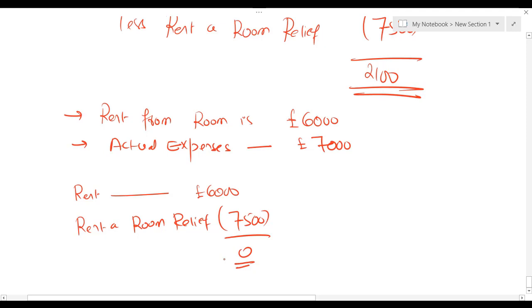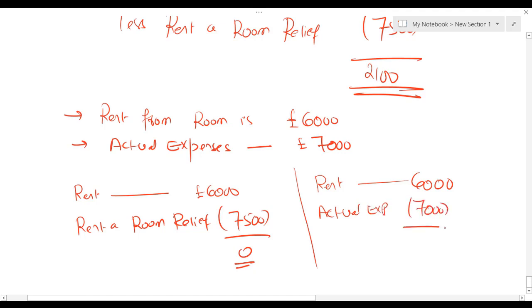But rent is 6,000. Now instead of claiming rent-a-room relief, if someone goes for actual expenses, now there is going to be loss of 1,000. So listen and listen carefully.